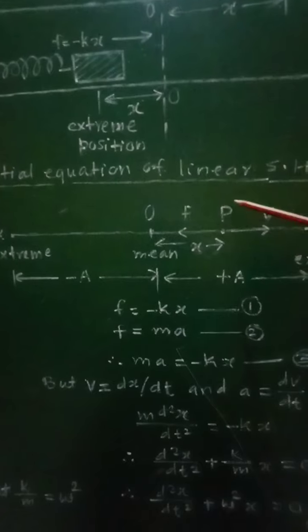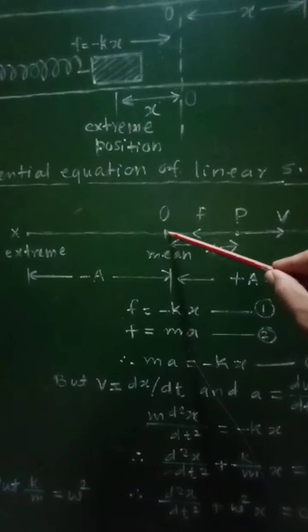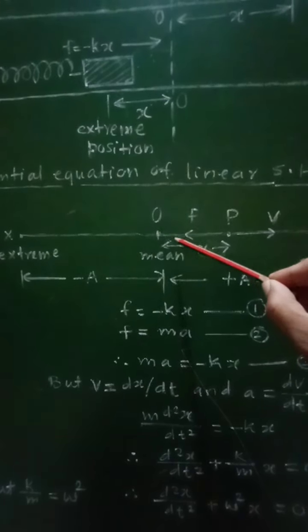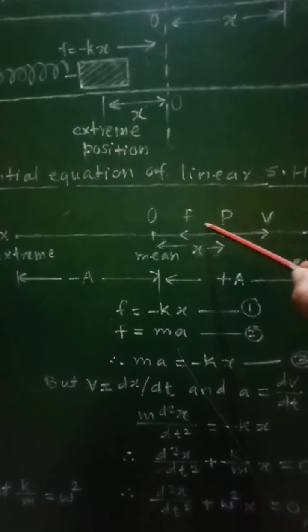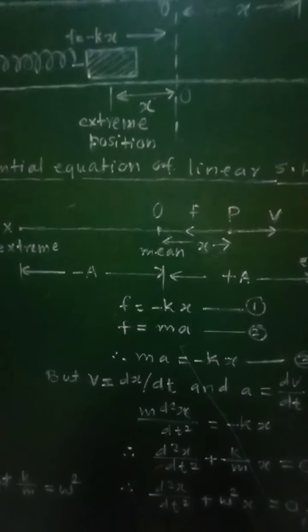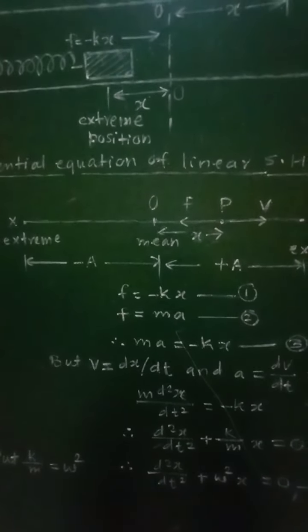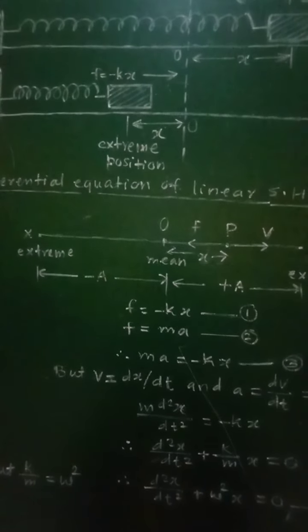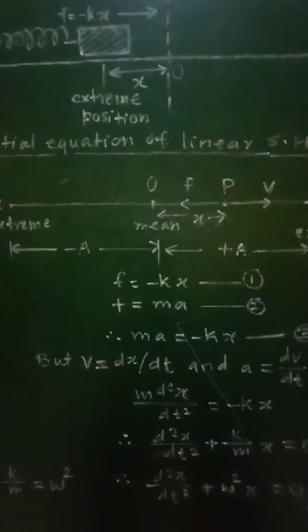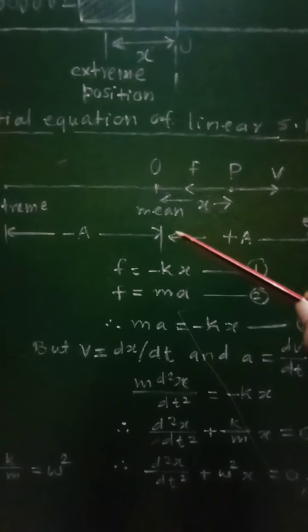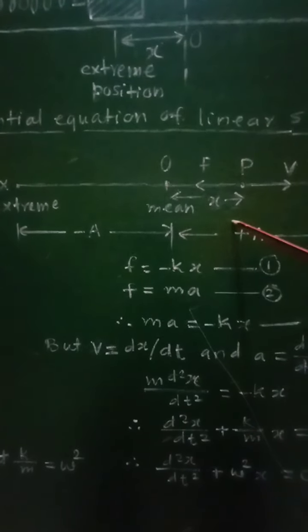Let that particle P is initially at position O, and due to the application of the force F, it will be displaced through some distance x from the mean position. If you consider this situation, as O is the mean position, displacement x will be always measured from the mean position.